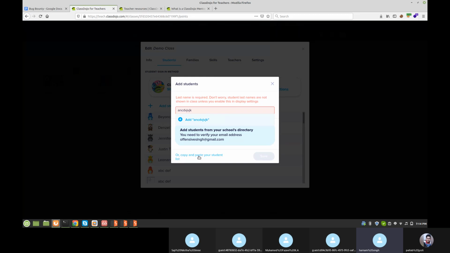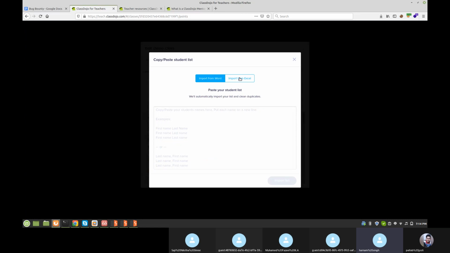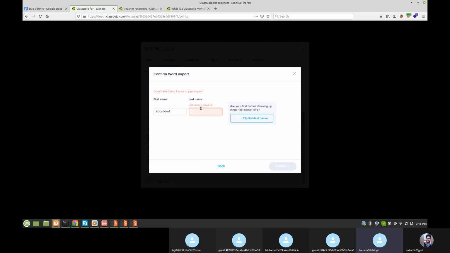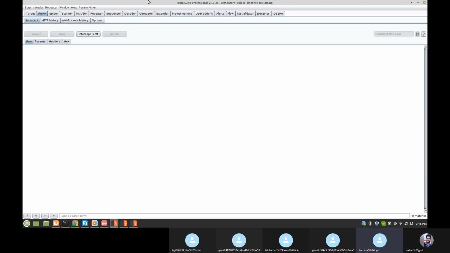Any word, copy, import from Excel, because this parameter is importing something, getting it from the internal service. So here we can try the SSRF. Import and paste the student. You can type anything here, name ABC, anything, name, import file, again name. Let's capture the request.